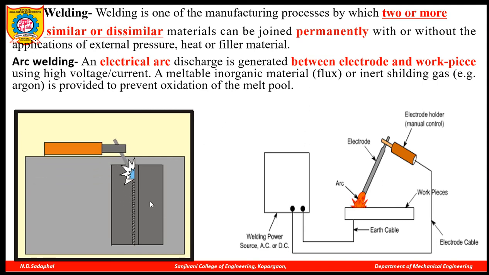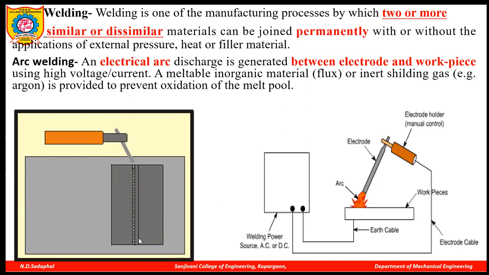So you can see here, this one workpiece is there. Two plates are there that we want to weld. This is the welding gun. When the electrode is allowed to touch the workpiece, a circuit is completed and an arc is generated.